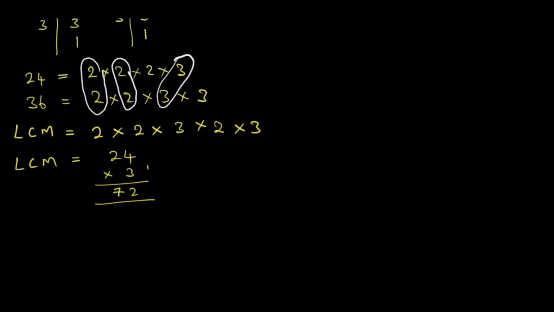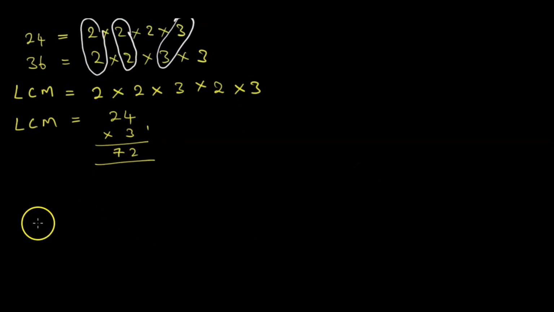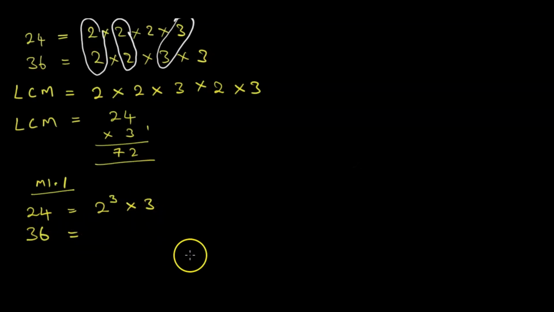But we can also do other things. So this will be method 1.1, maybe. We take 24 is equal to, instead of writing 2 times 2 times 2 times 3, we write 2 to the power 3 times 3. We take 36 here.